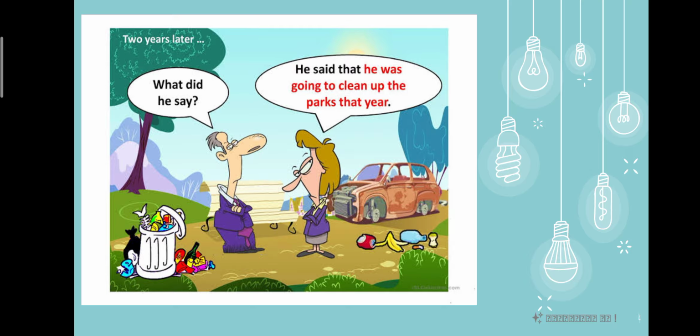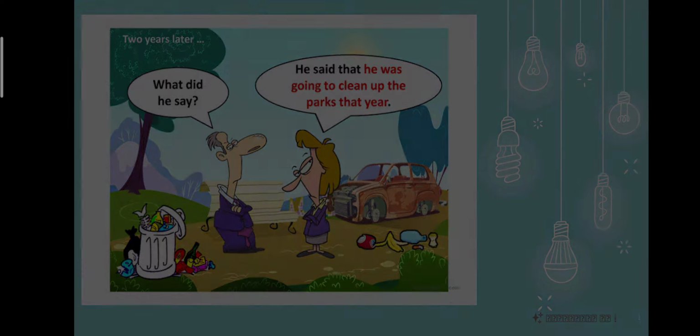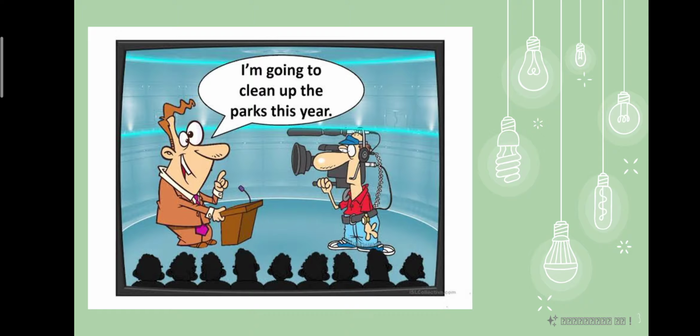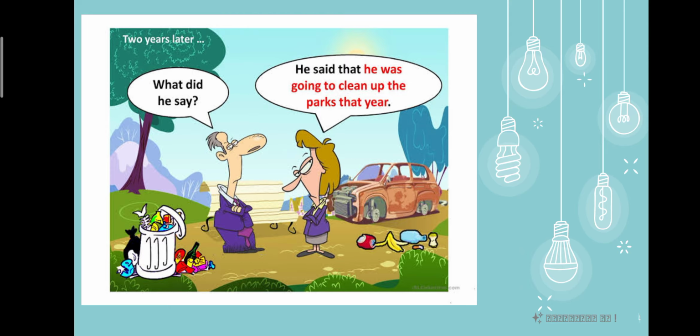He said that he was going to clean up the park that year, right? So the dialogue means the same, but it is altered. When the politician said it, it was the exact dialogue spoken by the politician. I am going to clean up the parks this year. When the lady told the exact same dialogue, it is altered and said, he said that he was going to clean up the parks that year.